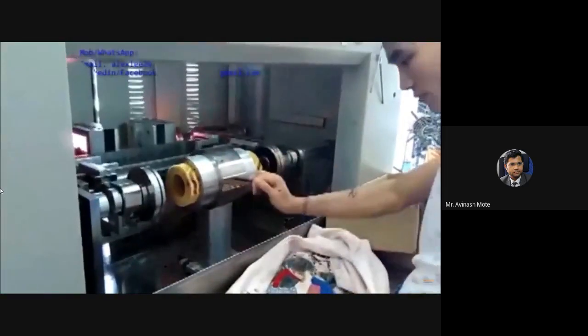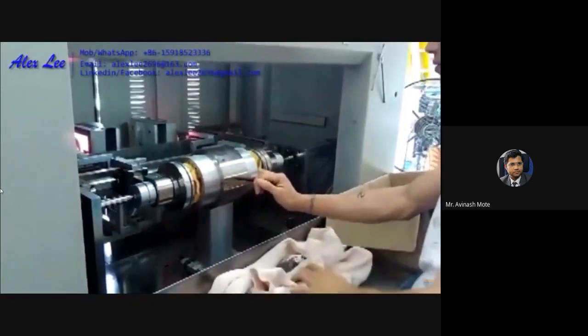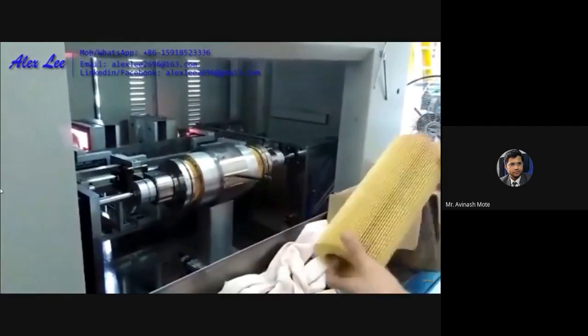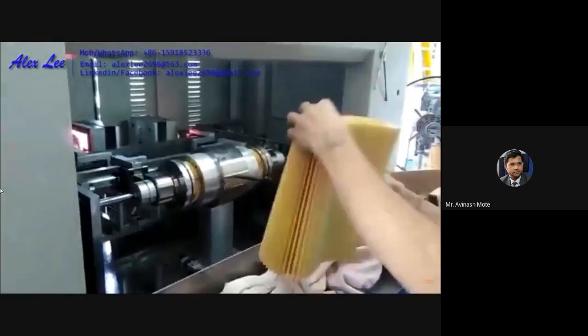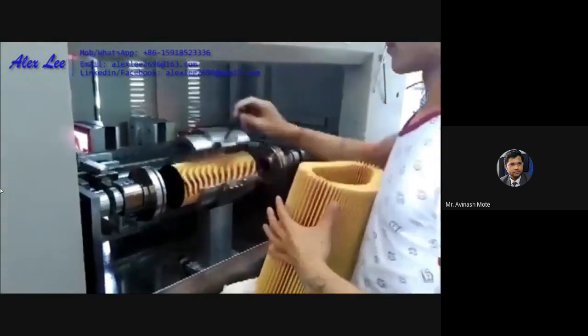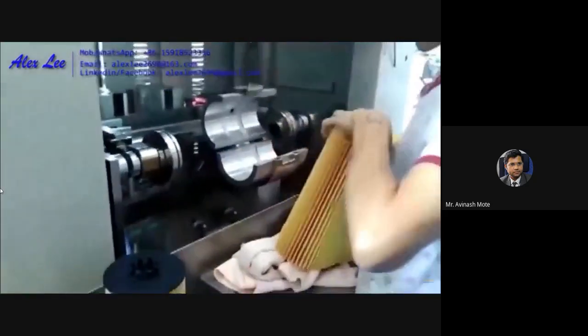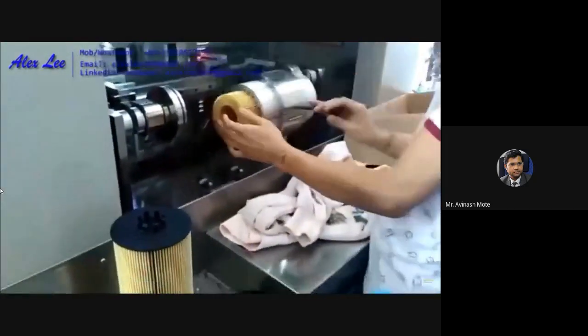Okay, now here you can check. They have shown infrared. Okay, air filters: how air filters are manufactured, which are required in a two-wheeler and four-wheeler, any kind of automobile. You can check with your two-wheeler also.